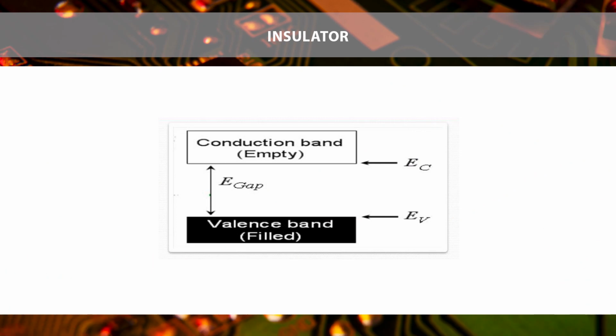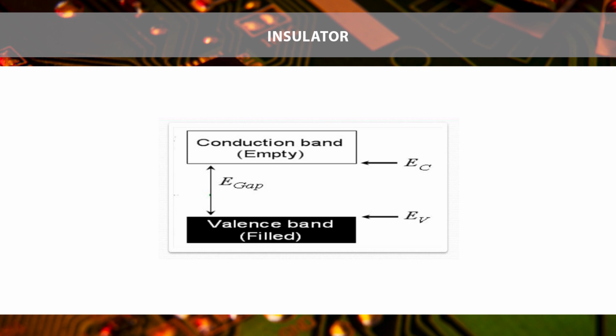Here the picture shows that an insulator has two energy bands, first the conduction band and second the valence band.